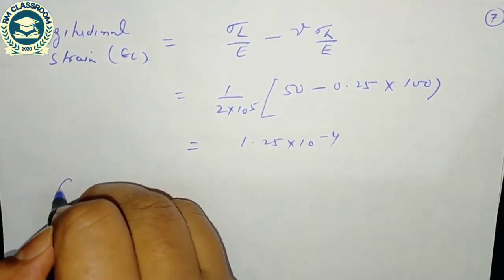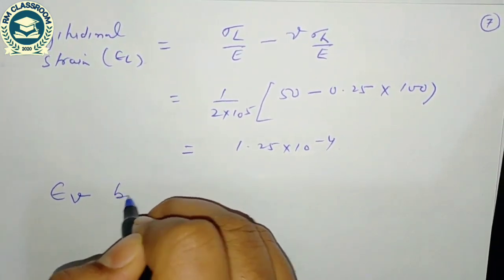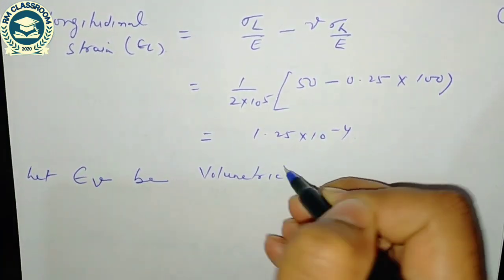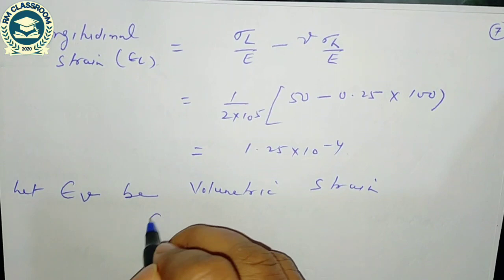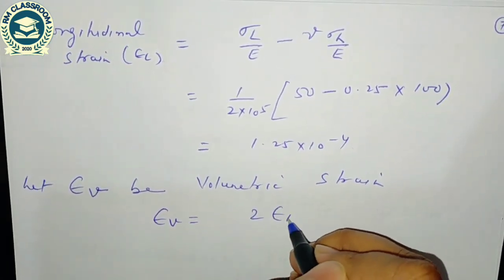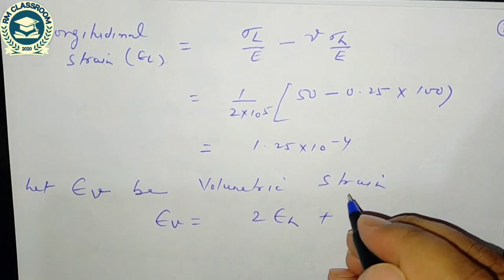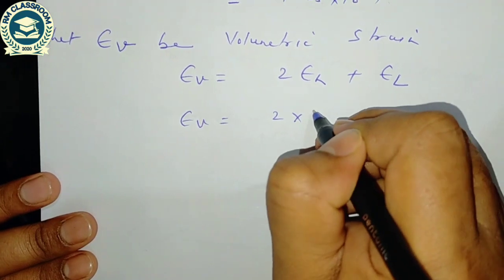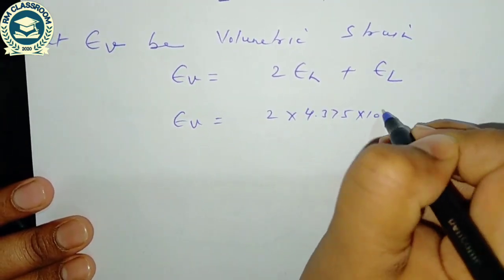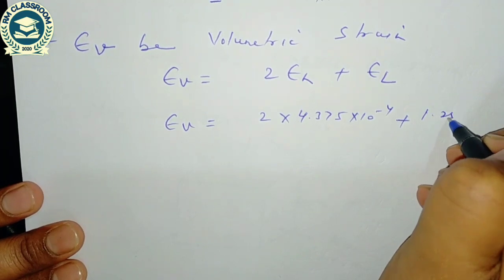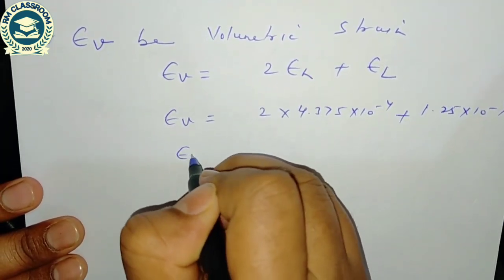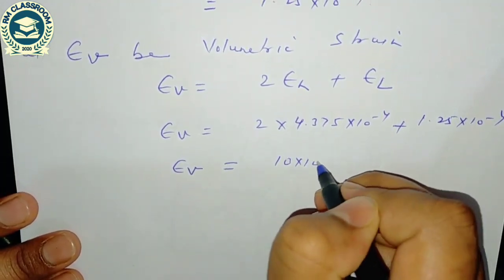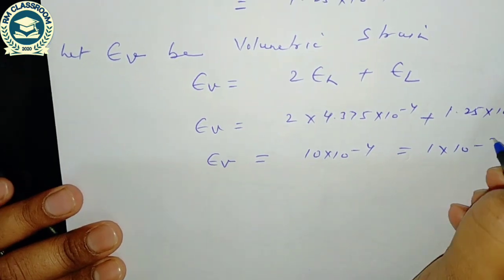We know the volumetric strain, epsilon v. Let epsilon v be the volumetric strain, and in case of thin cylinder, volumetric strain is equal to 2 times hoop strain plus longitudinal strain. Volumetric strain can be computed as 2 into 4.375 into 10 to the power minus 4 plus 1.25 into 10 to the power minus 4. The volumetric strain is coming 10 into 10 to the power minus 4, that is 1 into 10 to the power minus 3.